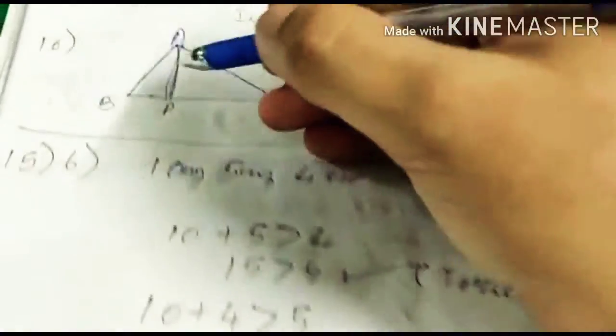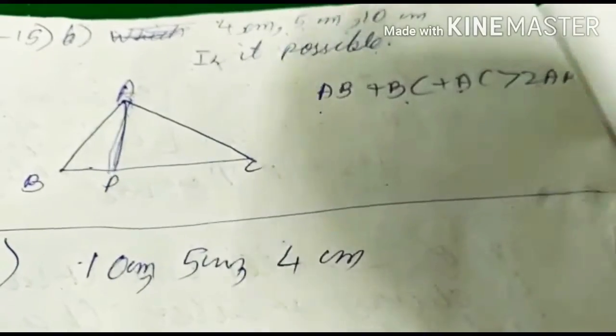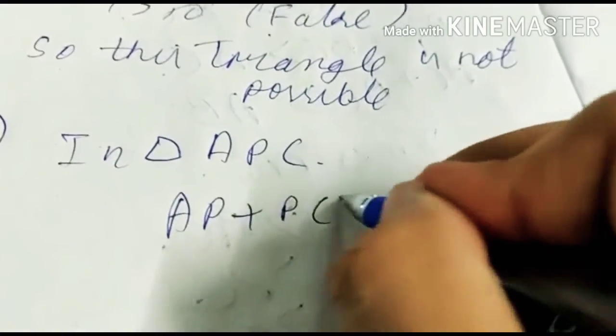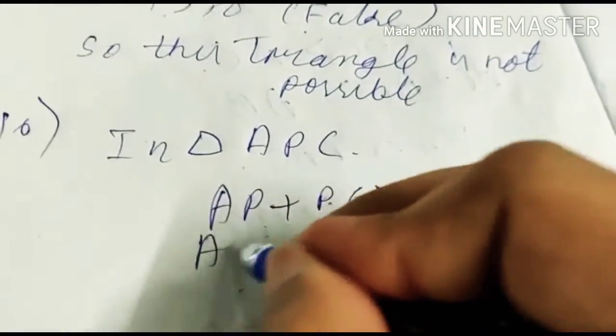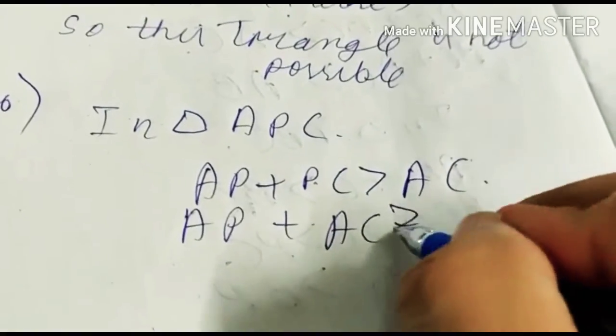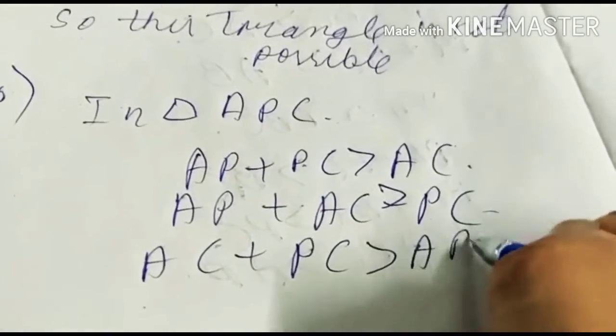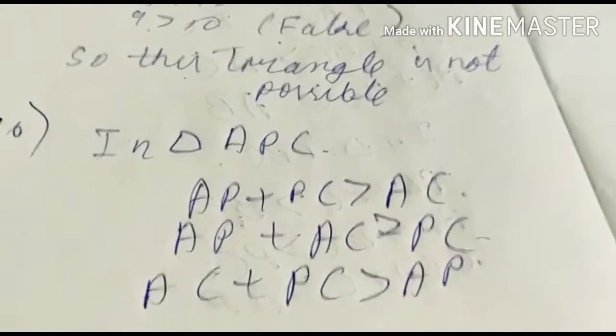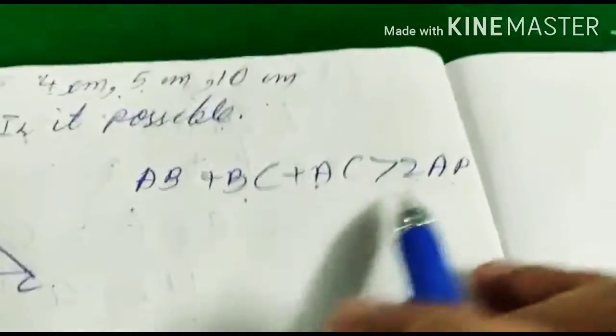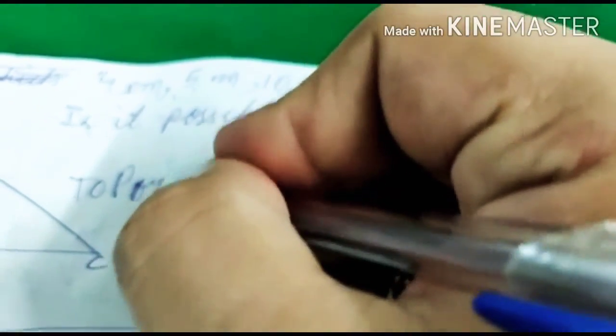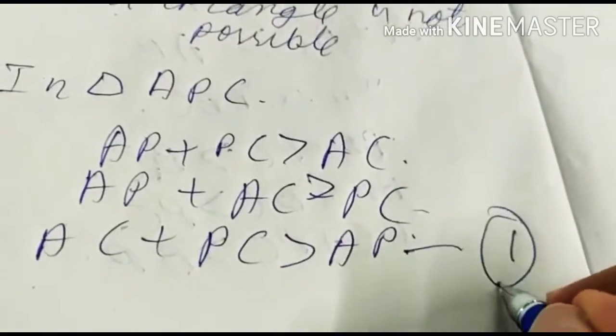In triangle APC, I will take this triangle first. We will have all the things like AP plus PC is greater than AC, AP plus AC is greater than PC, and AC plus PC is greater than AP. These are three statements, and what we need is AP on the less than side, to prove it. So we will take this statement, in which AP is on the less than side.